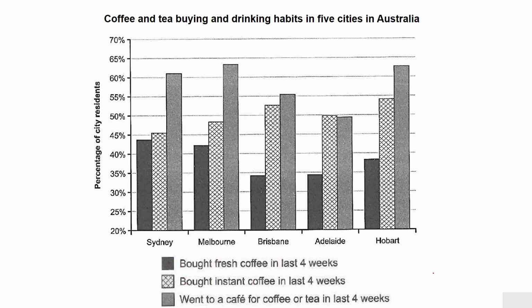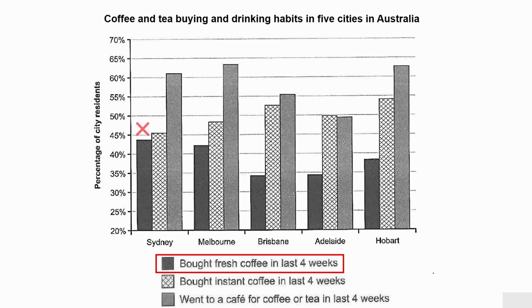Here we've got 3 categories: bought fresh coffee in last 4 weeks, bought instant coffee, and went to a cafe for coffee or tea. So we start with the first category, bought fresh coffee. We'll look for the highest and the lowest categories, and also we'll look for similarities and differences.